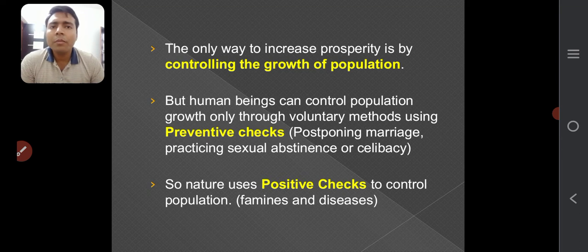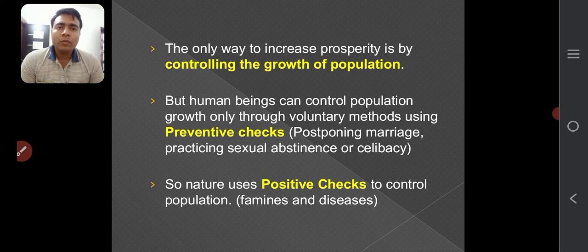So Thomas Robert Malthus is very clear in his opinion. He said that if you want to make a specific country prosperous, then you must control the population growth. But human beings can control population growth only through voluntary methods, using preventive checks: postponing marriages, practicing sexual abstinence or celibacy. By using these preventive checks, you can avoid the positive check. What is a positive check? Positive checks are like endemic, epidemic, pandemic, and different kinds of natural calamities which affect the population.